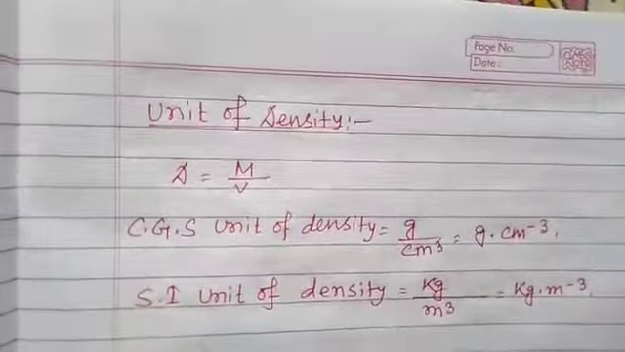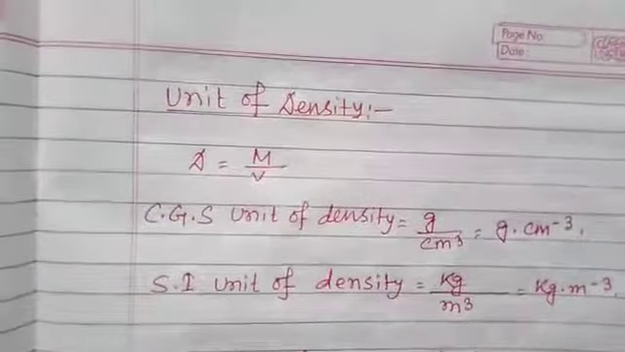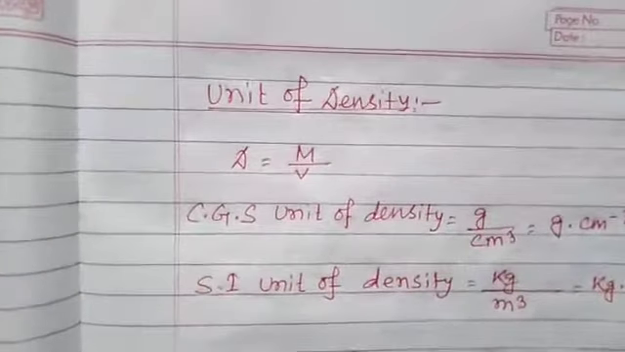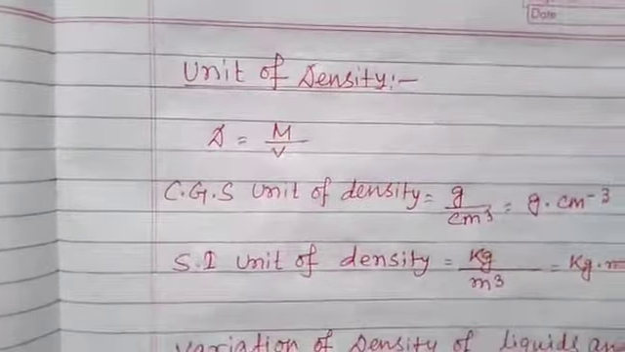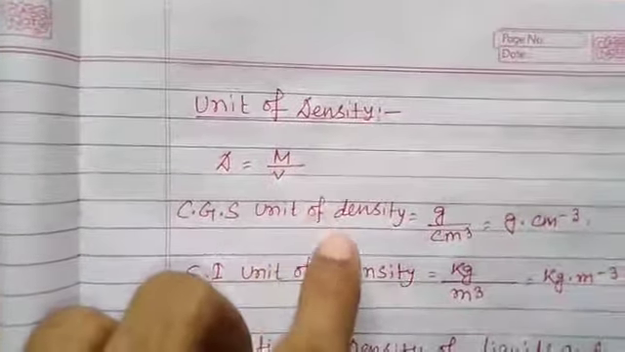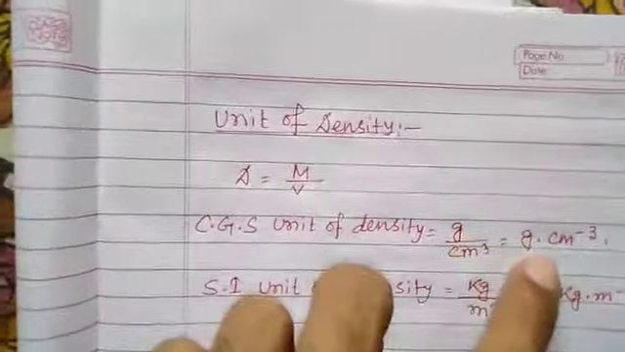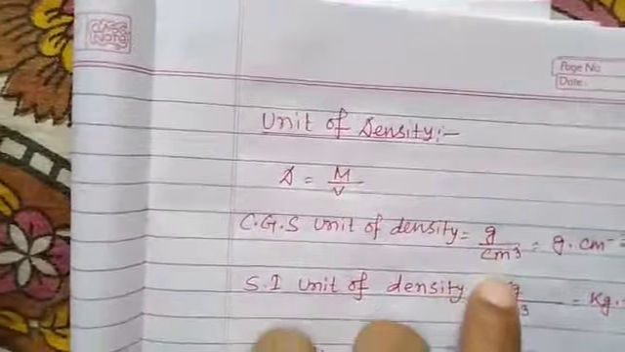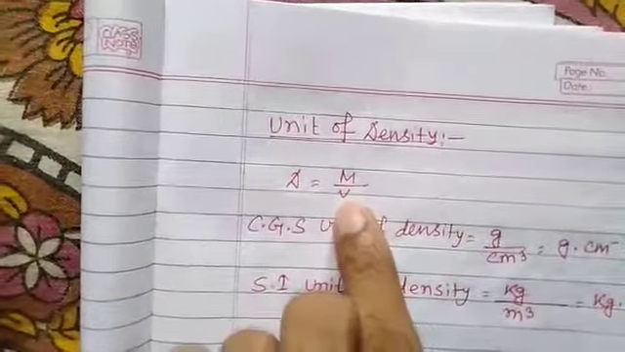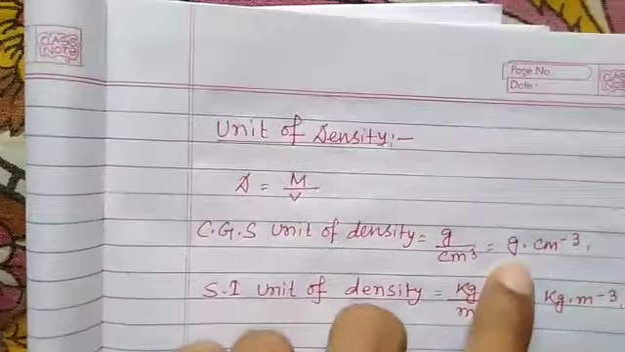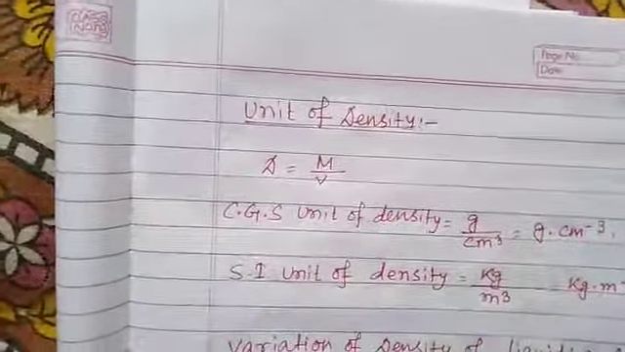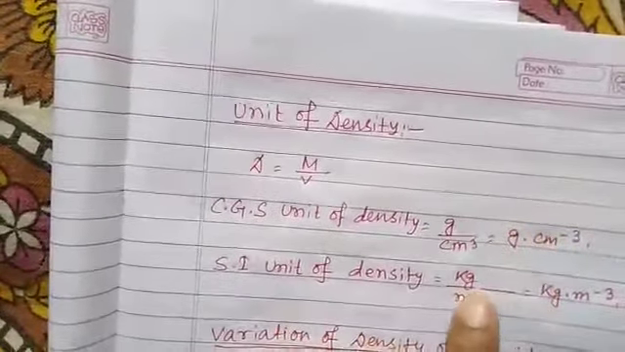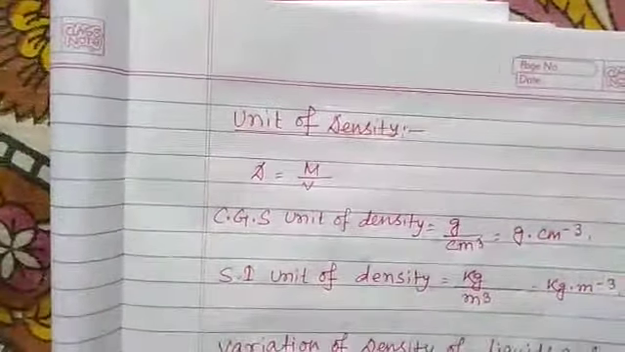Now we will discuss the unit of density. We know that density is mass by volume, so the unit of density should be the unit of mass divided by the unit of volume. In CGS, the unit of density is gram per cm cube, because the CGS unit of mass is gram and cm cube is the CGS unit of volume. So gram per cm cube, or we can write gram cm to the power minus 3. Cm means centimeter. And in the same way the SI unit is kg per meter cube. Okay, this is the unit of density.